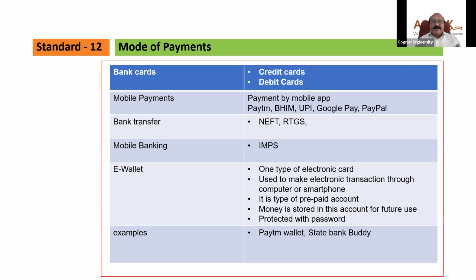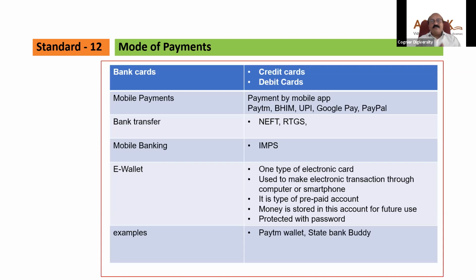So if it is a credit card, then credit is offered to me that I can use up to 1 lakh rupees. And if it is a debit card, then first of all the balance is checked, whether there is any balance present in your account or not. And if the money is there in your account, then only you can use it.